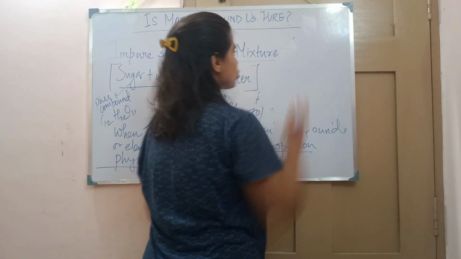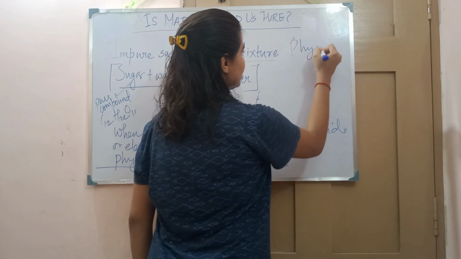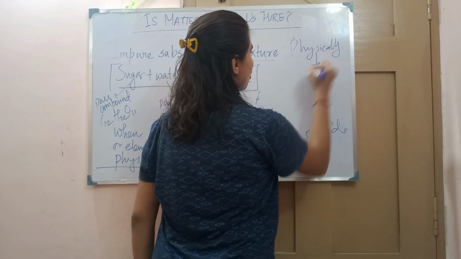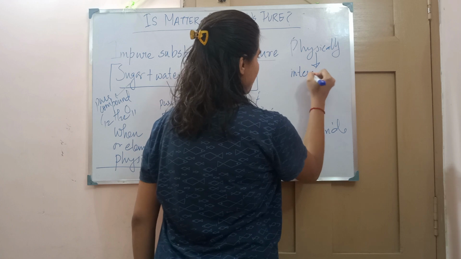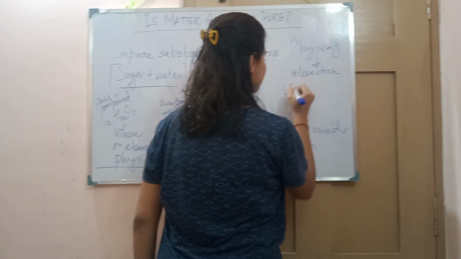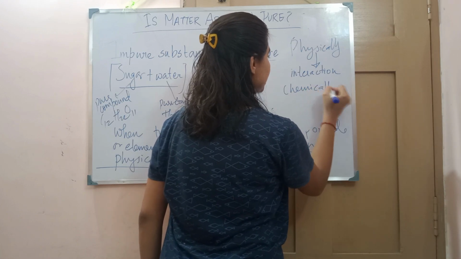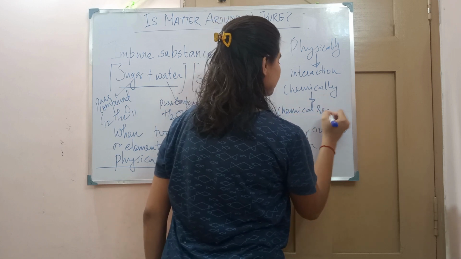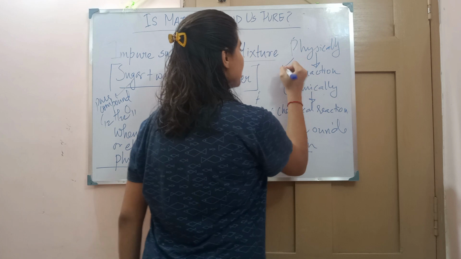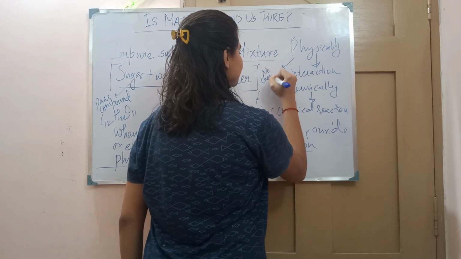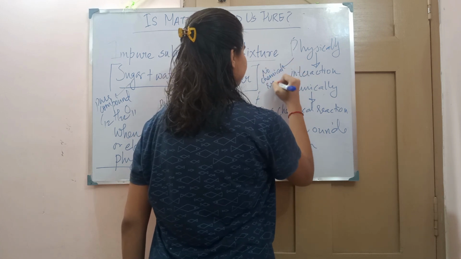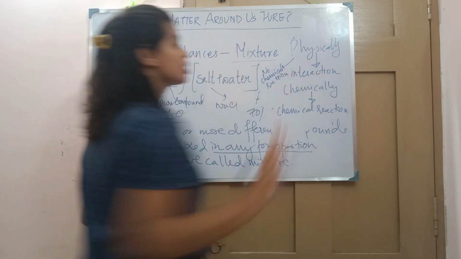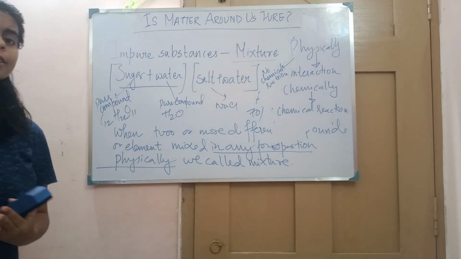When I talk about chemically, that means a chemical reaction is involved. In physical, no chemical reaction is involved, only interaction. Why am I saying interaction?